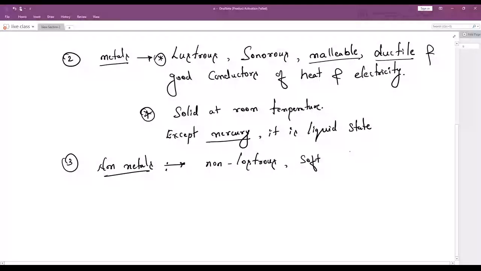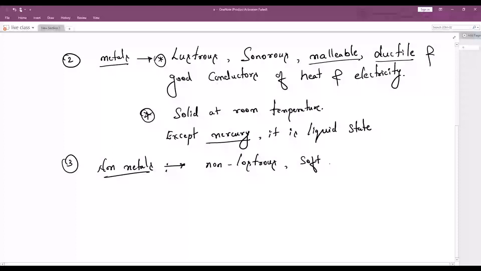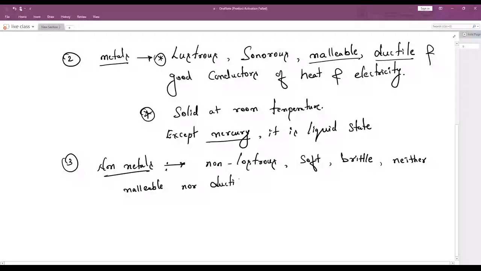They are brittle. They are neither malleable nor ductile. We can say one more thing: they are non-sonorous also.